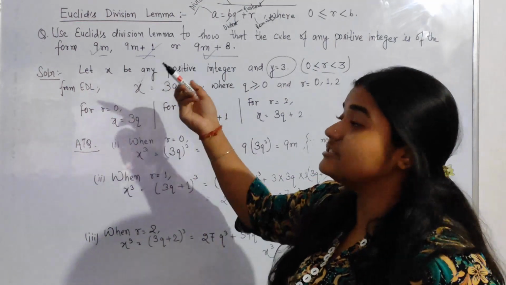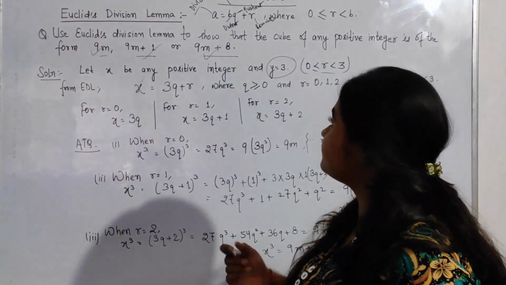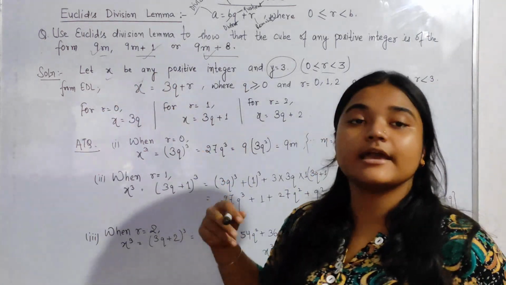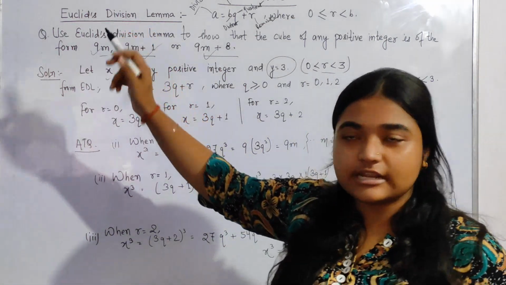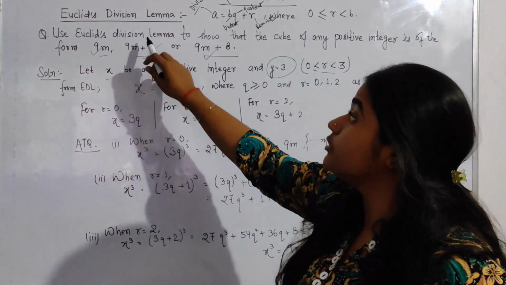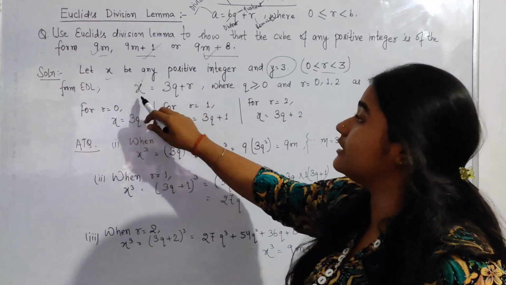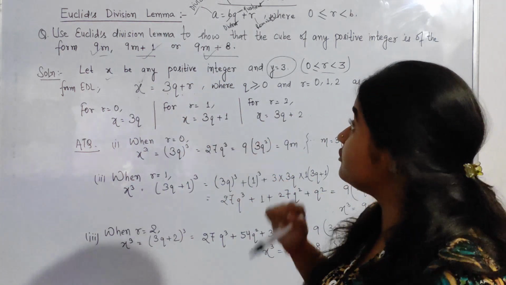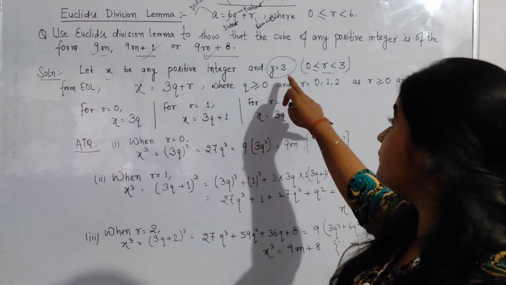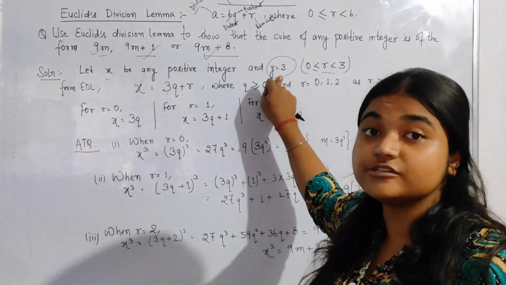So let us take an arbitrary positive integer, let it be x. From EDL, that is Euclid's division lemma, we can make this statement: x is equal to 3q plus r. Why here 3? Because the divisor here is 3.